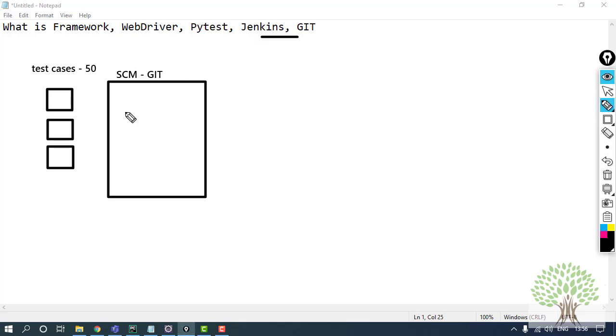Let's say this is tester A, this is tester B, and this is tester C. A puts the code on Git, B also puts the code on Git, and C also puts the code on Git. On a proper repository, there is a block made for a specific project, and all the 50 test cases are lying over here.